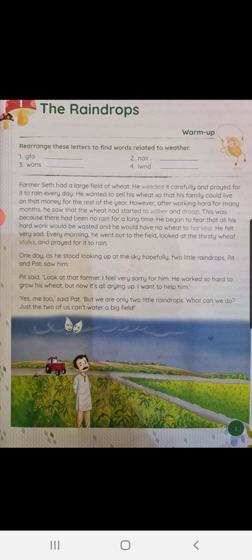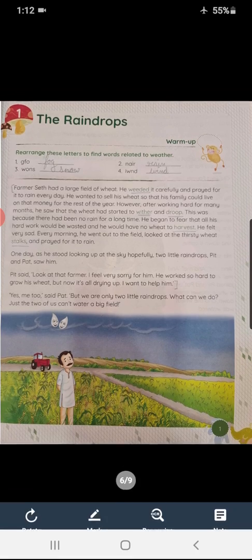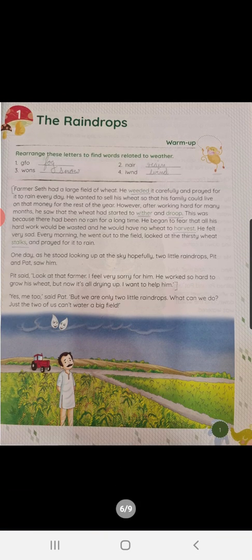Children, we are going to stop here for today. Alright? That till now, in this last paragraph, you saw that the raindrop named Pit felt sorry for the farmer. That means this raindrop saw that the farmer worked so hard.